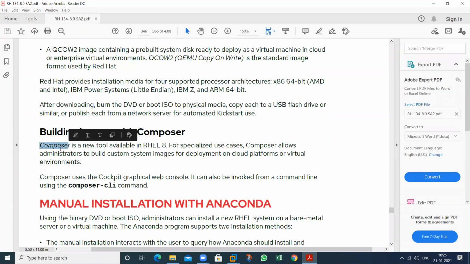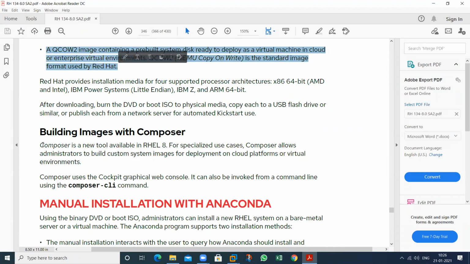customize image, so this is a software, this is a program, this is a tool that is available in RHEL 8. For a specialized use case, Composer allows administrators to build custom system images. So we can create our own image for deploying on cloud platforms or virtual environments. So these types of images can also be customized by using which particular one?